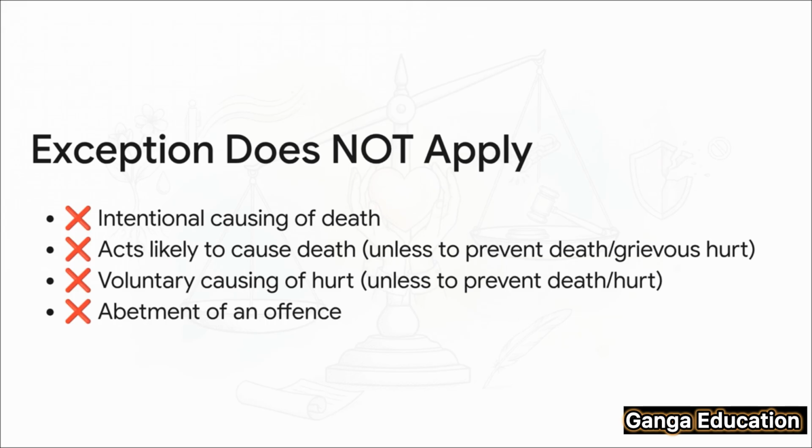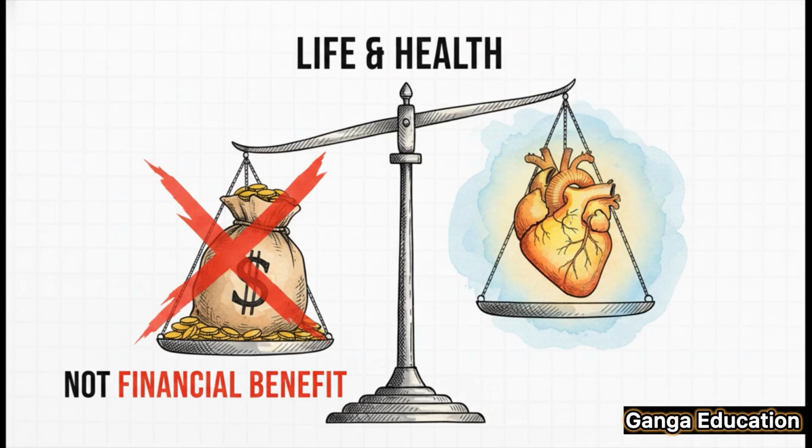you can perform an act that is likely to cause death, but only if the purpose is to prevent death or grievous hurt. This is a subtle but vital point. The same logic applies to causing hurt. This really clarifies the purpose of the section.